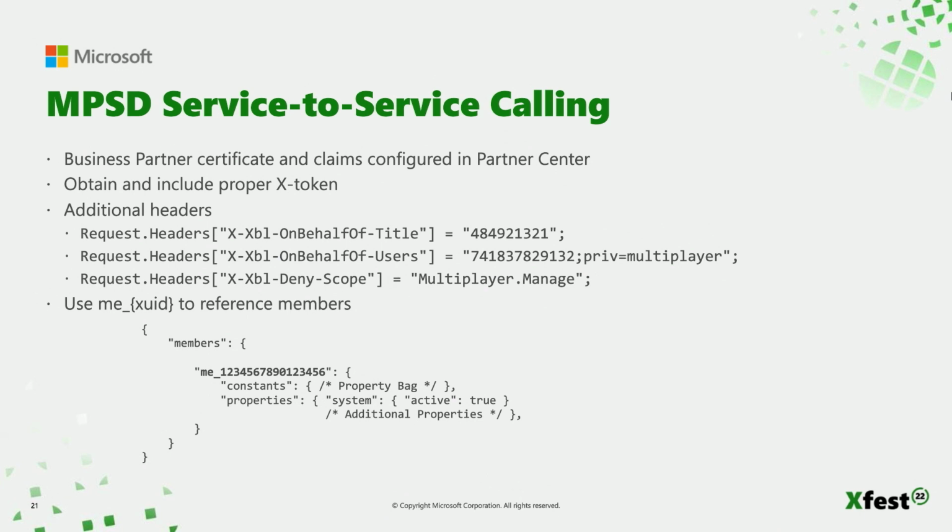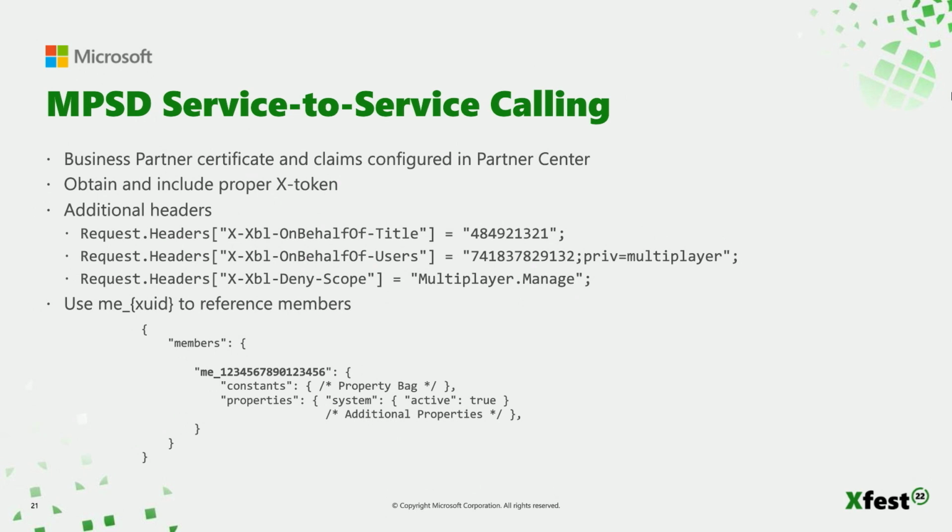When calling service-to-service, there isn't a library available, so you will need to find some sort of REST calling framework in order to form the requests. But the REST API for the services is published in our documentation. Now, if you were to examine the service calls that are made when you make the calls from a client, you'll notice that the service-to-service calls are nearly identical with just a few notable differences.